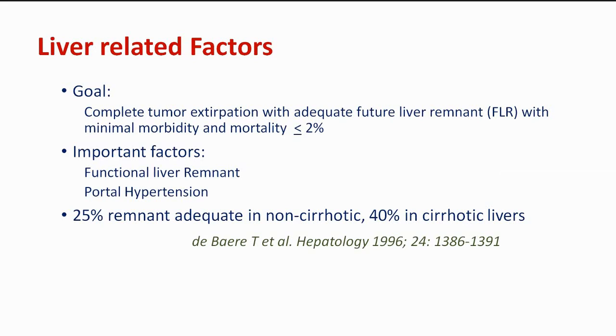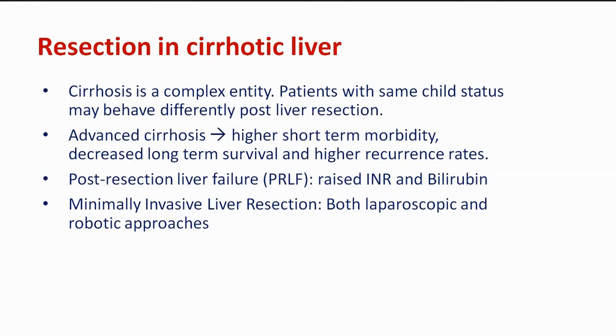So functional liver remnant is very important, and portal hypertension, which can be assessed before surgery, is also very important. In cirrhotic patients, there should be a 40% remnant, and in non-cirrhotics, a 25% remnant. Because cirrhosis is a complex entity, patients of the same Child status may behave differently. There are other factors like performance status, sarcopenia, platelet counts, bilirubin, and albumin.